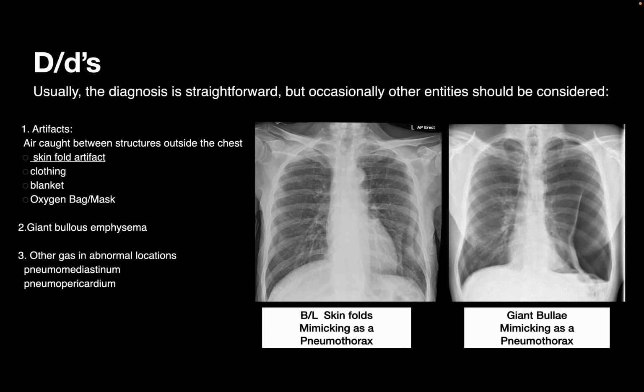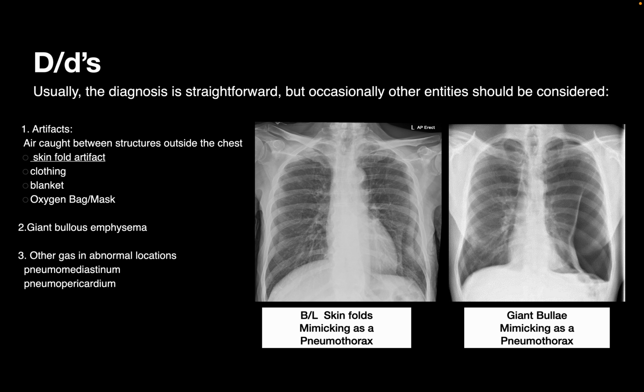Pneumothorax is one of those diagnoses which is very straightforward for a radiologist. However, radiologists should also keep in mind some common differential diagnoses which can mimic pneumothorax and can be mistaken for it. One of these is artifacts like skin folds, clothing or blanket, which can appear as a pneumothorax visceral pleural line.